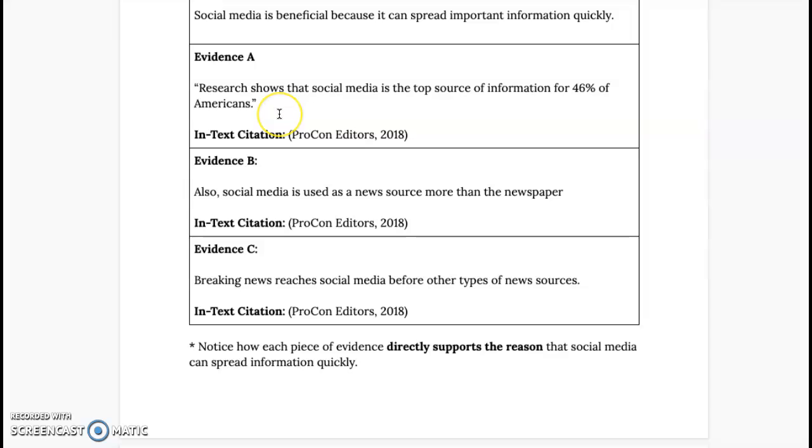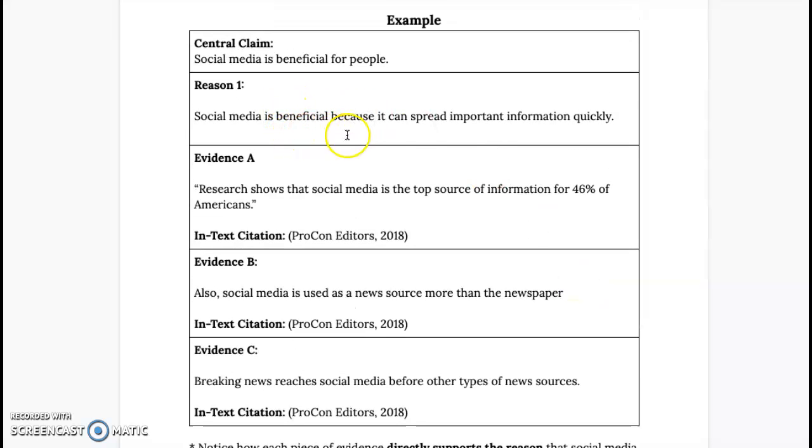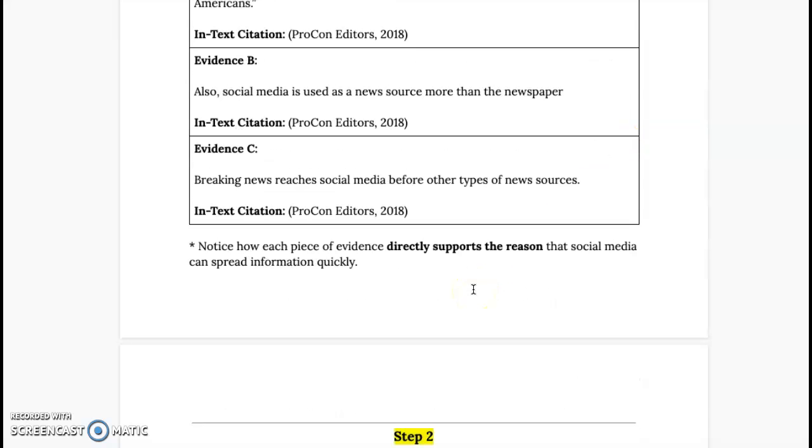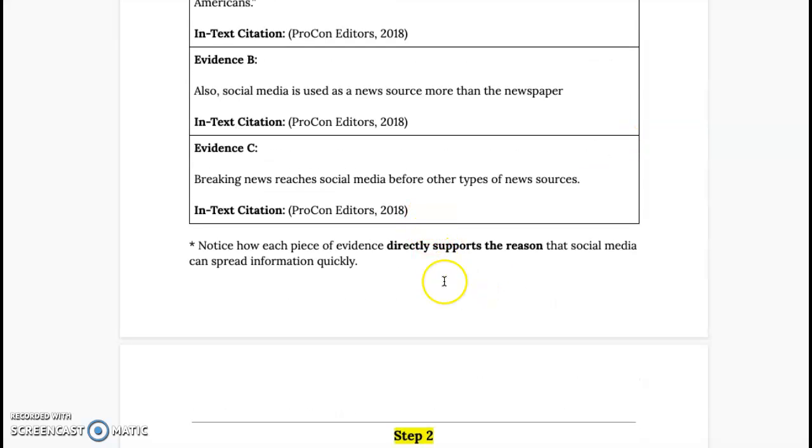So evidence A is a quote from an expert. Research shows that social media is the top source of information for 46% of Americans. It's also a statistic. And my evidence B, also social media is used as a news source more than a newspaper. And breaking news reaches social media before other types of news sources. So these facts, all three of these examples support that social media is beneficial because it can spread important information quickly. Notice I also included the in-text citation.